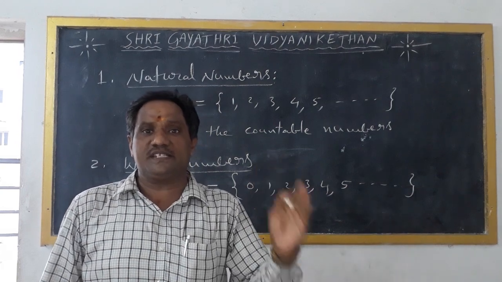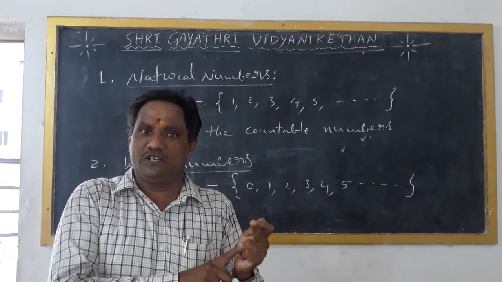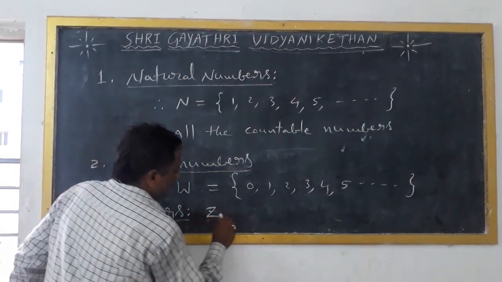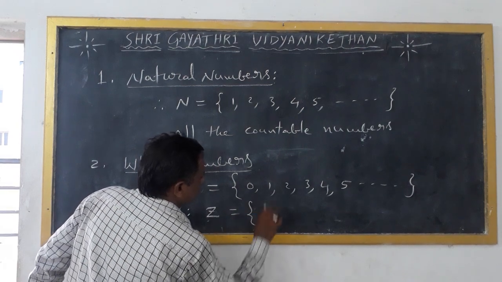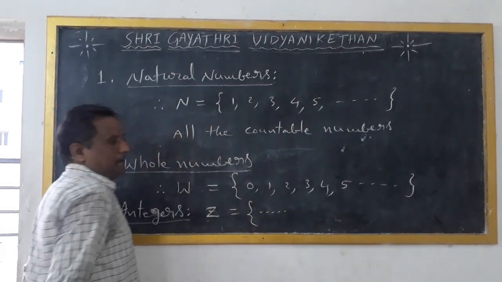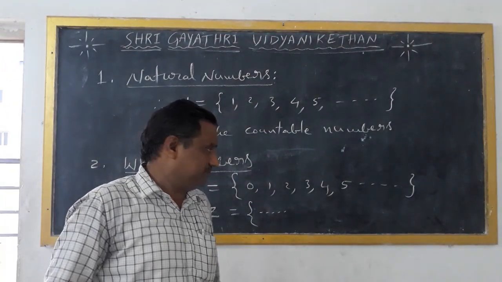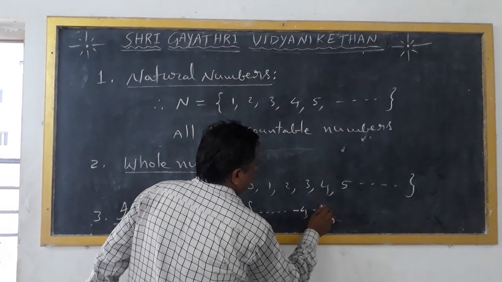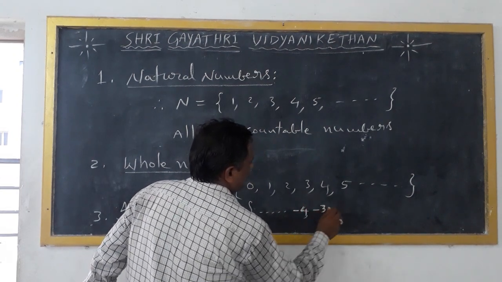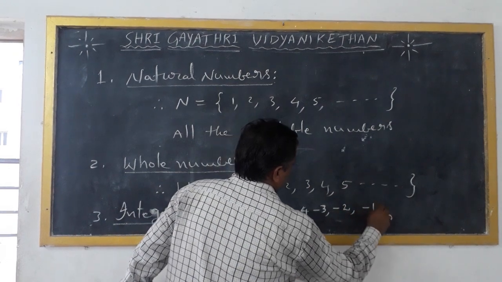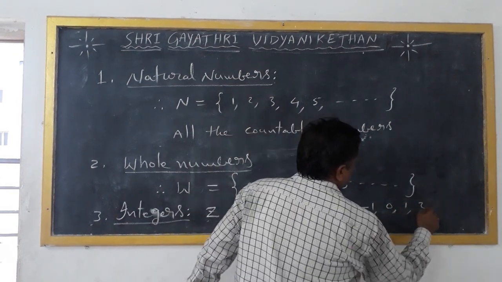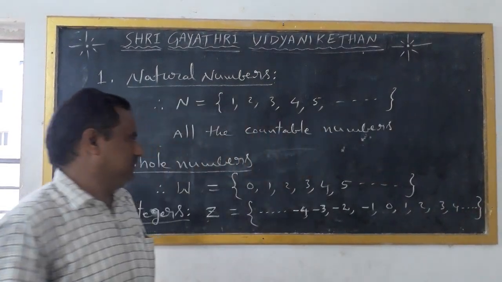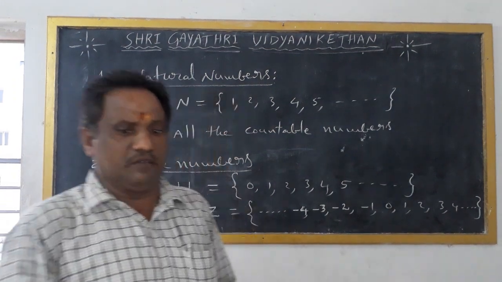So, integers consist of negative numbers and positive numbers including 0. That's why the set of integers Z is equal to the set of ... minus 4, minus 3, minus 2, minus 1, 0, 1, 2, 3, 4 and so on, extending on both sides. These are integers. These are the three number systems.